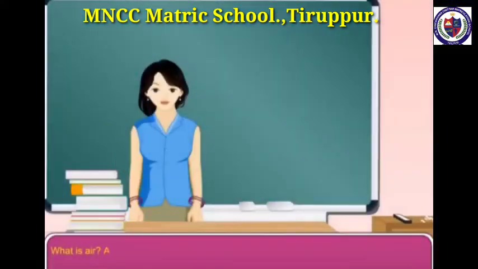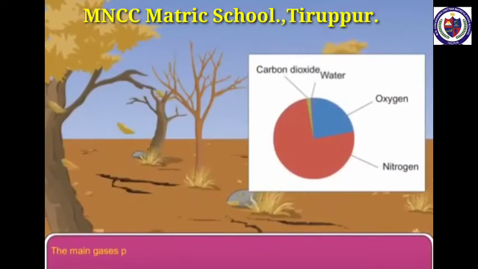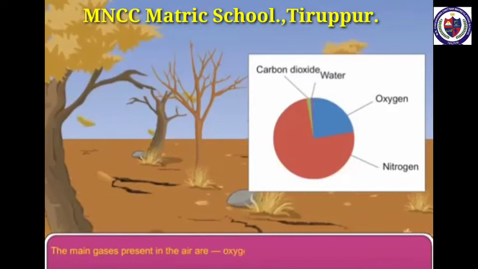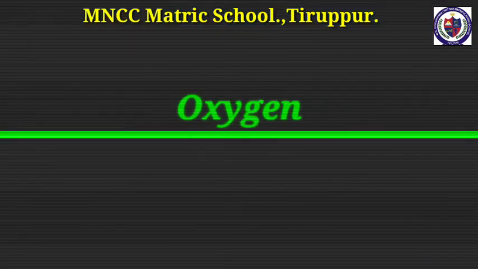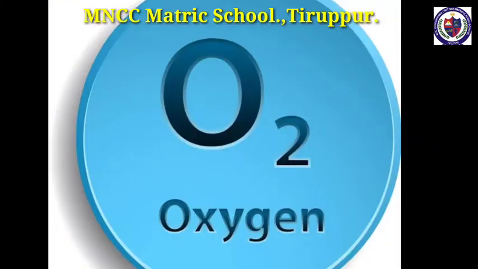So what is air? Air is a mixture of various gases. The main gases present in the air are oxygen, nitrogen, carbon dioxide and water vapor. First we move to oxygen. All living things in the world need oxygen. We cannot imagine the world without oxygen.